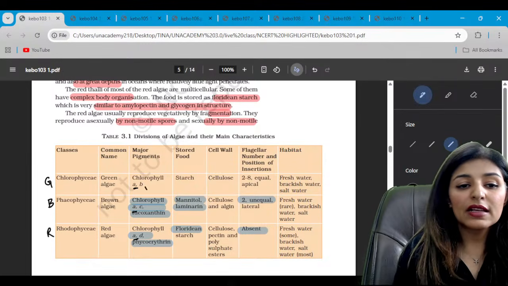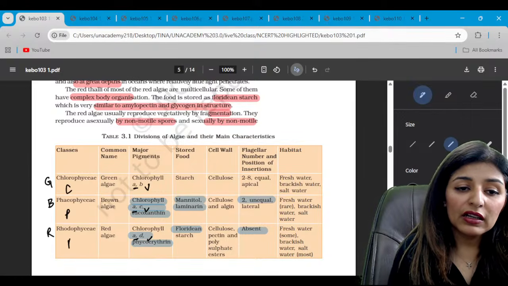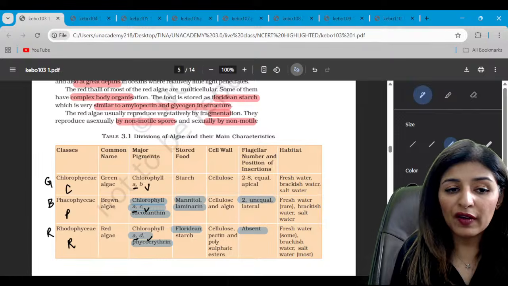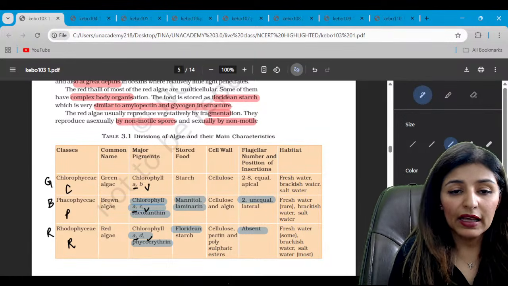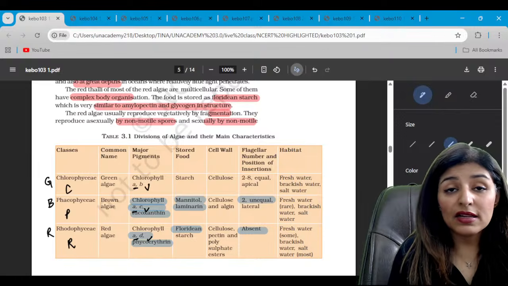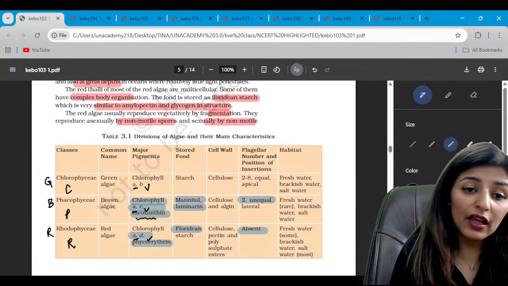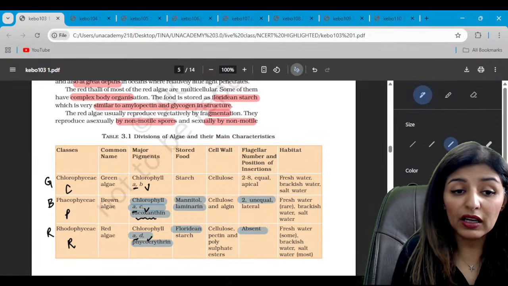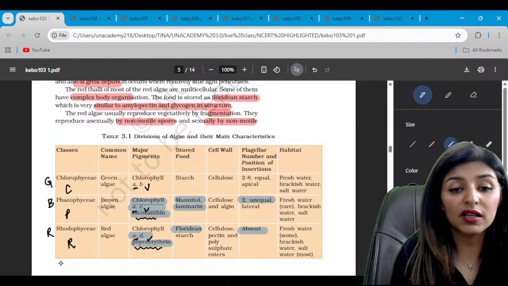Other than that, see the pattern b, c, d. You have to remember them in the order CPR, that is chlorophyceae, phaeophyceae, rhodophyceae. Then a will be present in all, and then b, c, d. Then in phaeophyceae, there are some carotenoids, the most important carotenoids and xanthophylls, right? The most important of them is fucoxanthin. In rhodophyceae, we have a main pigment called phycoerythrin, which gives it red color.